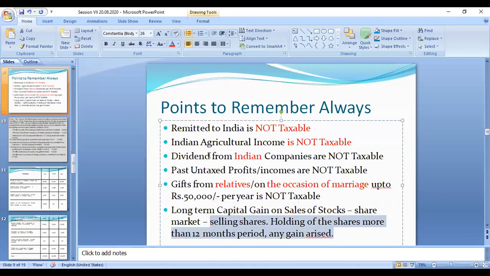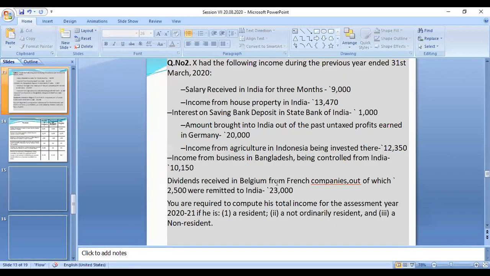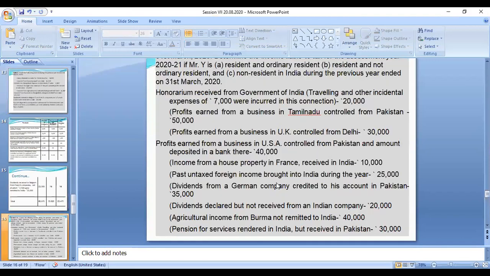Okay, this is also like this, the dividend from an Indian company. The company itself pays the tax for the dividend amount payable to the shareholders. So this is the case. If you understand all this area, now we can go ahead, and in the next class we will see. This answer is worked out. I will share this slide also.